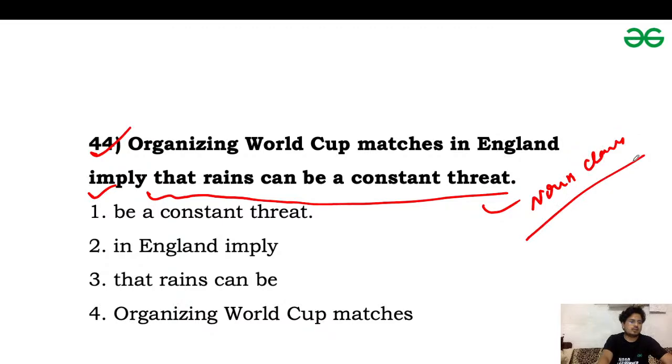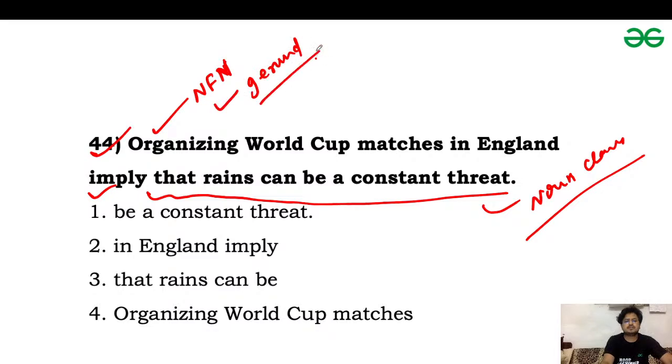So if we go through that object, that rains can be a constant threat, we can clearly assume organizing as the subject. If we are assuming organizing as the subject, then we know organizing is a non-finite verb, and it is a gerund.